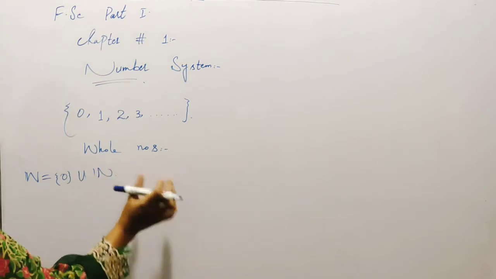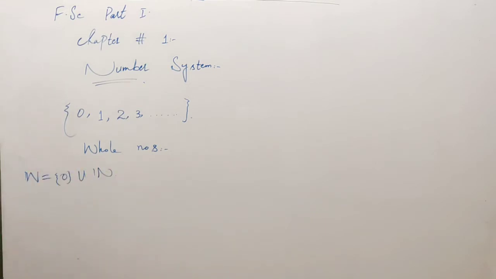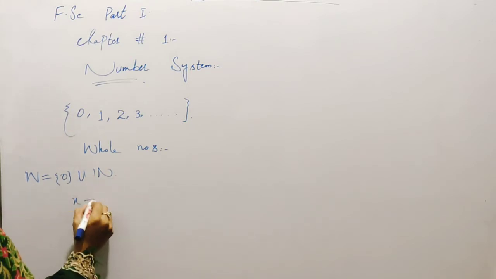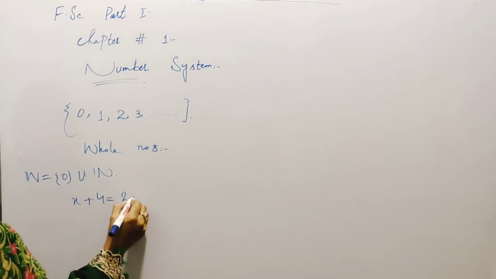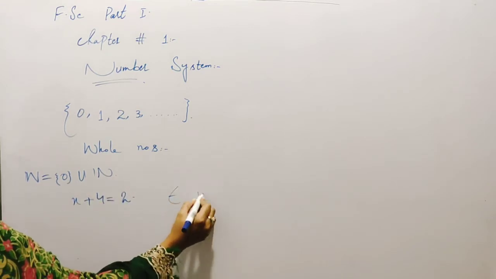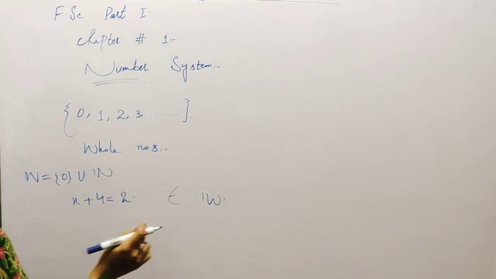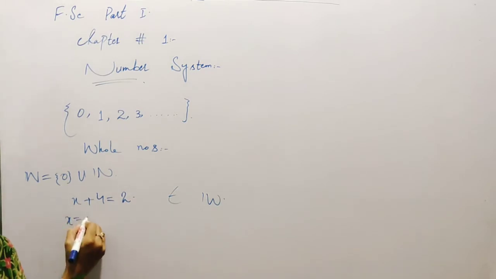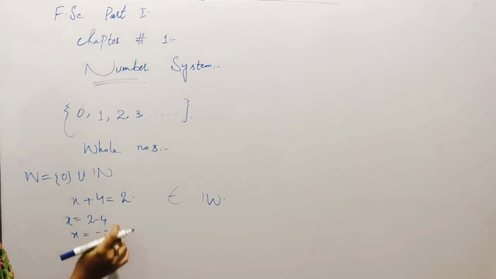Now there was a problem with the whole numbers. The equation x plus 4 is equal to 2 cannot be solved in whole numbers. Why? Because if x is equal to 2 minus 4, then x is equal to minus 2, and there is no minus 2 in the whole numbers. So that was the problem with the whole numbers.